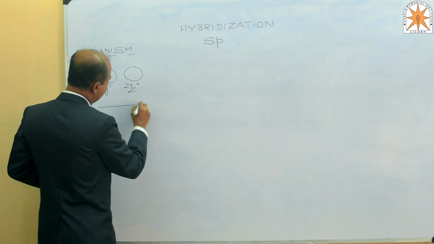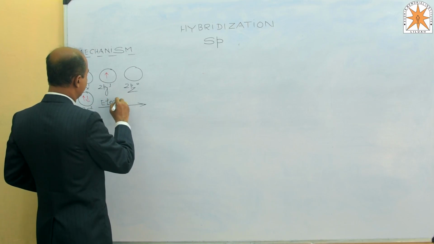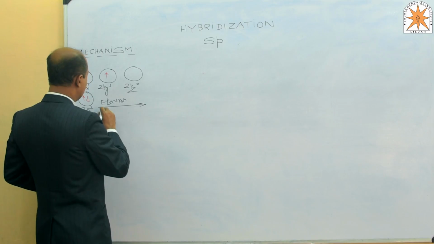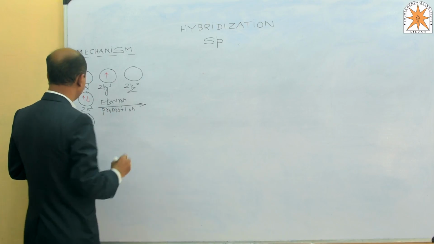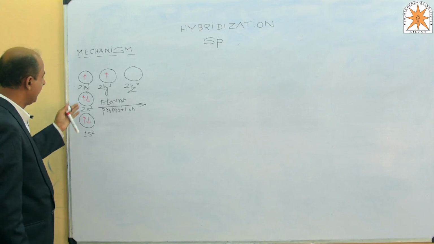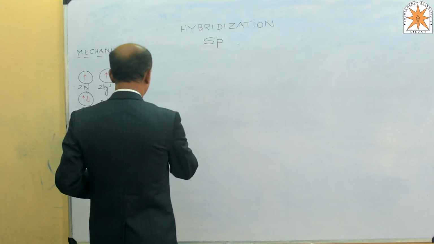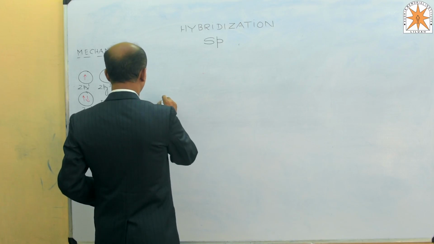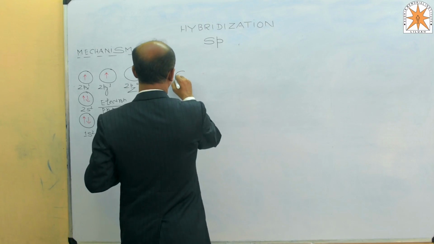The first mechanism is electron promotion. The electron present in the 2s2 subshell gets promoted to the 2pz atomic orbital, and after electron promotion the number of unpaired electrons becomes 4.